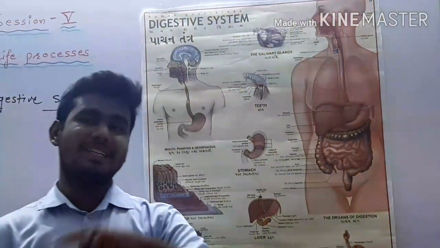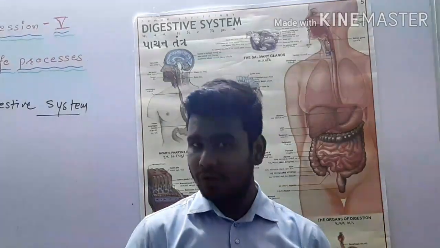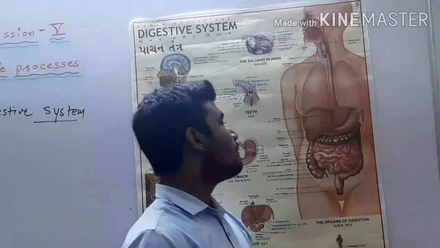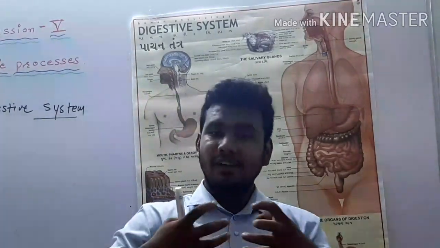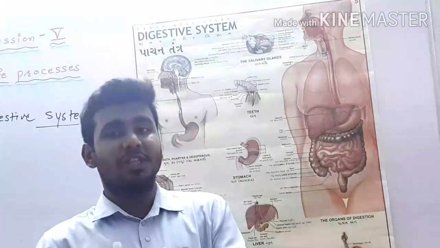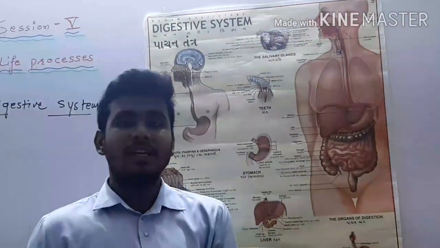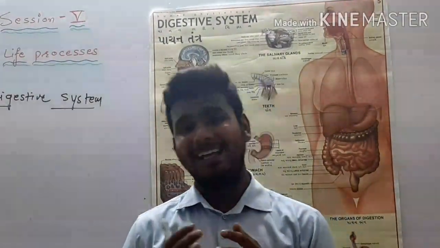Why it is different is explained in our video, so you can go through the video, refer to the note and understand from it, right? So from there it will move to the large intestine. In the large intestine the excess water will get reabsorbed, the important nutrients and amino acids will get reabsorbed, and the rest is thrown out from our body by the anus, right?